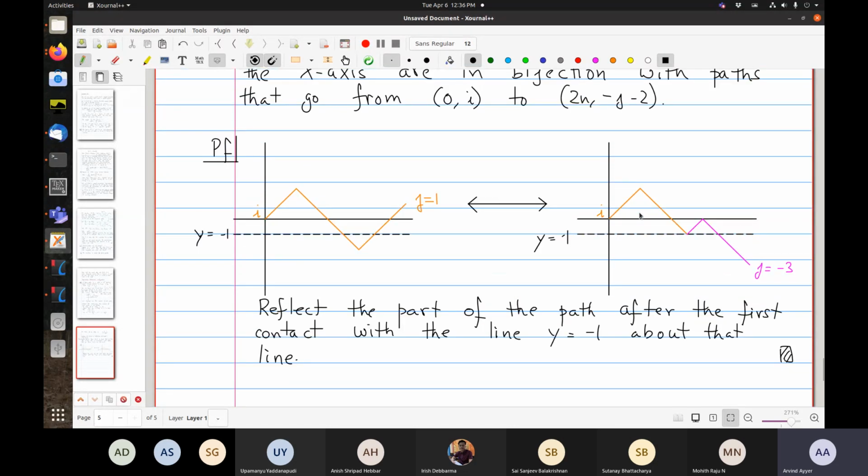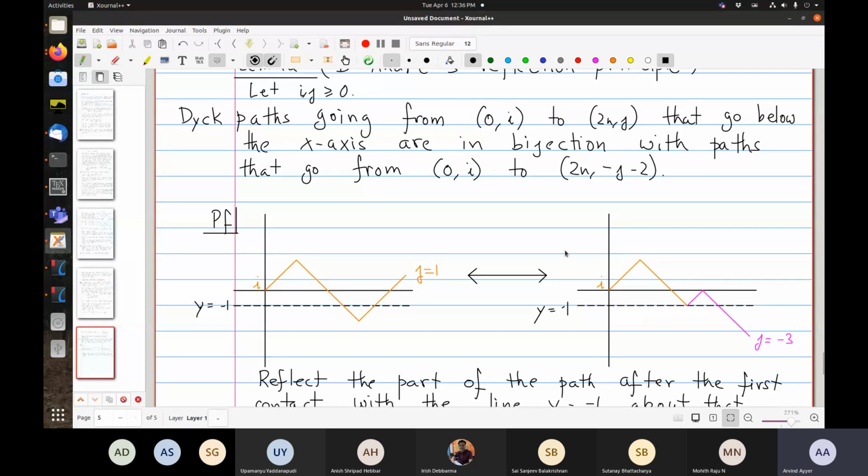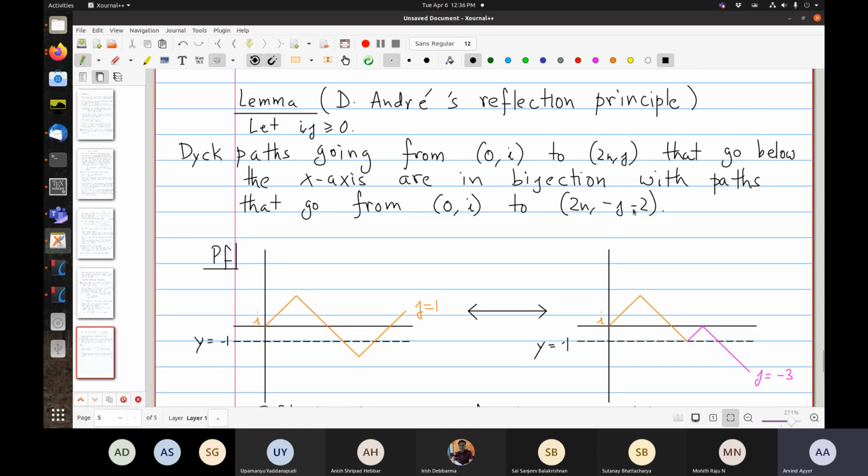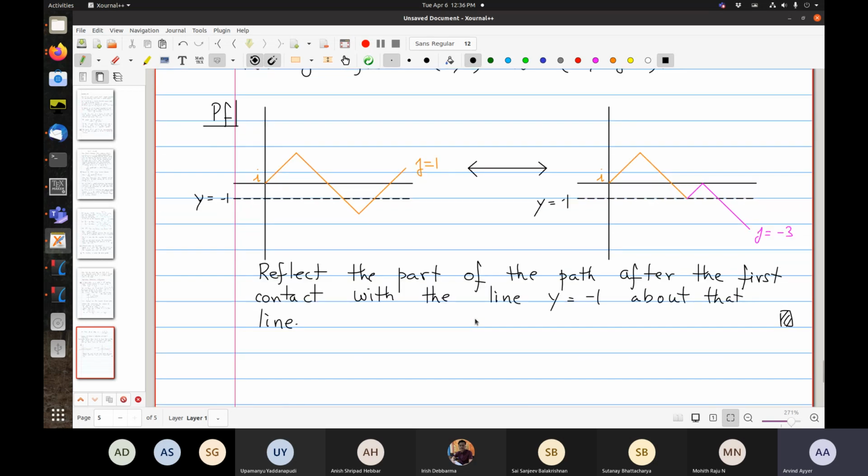Exactly. And conversely, if you have a path starting from 0, i and going to 2n, minus j minus 2, it necessarily has to pass through the point y equals minus 1, because j is greater than or equal to 0, so minus j minus 2 is less than or equal to minus 2. And so it has to cross that line, and once it crosses that line, you do the reflection, which is going to give you the inverse map.